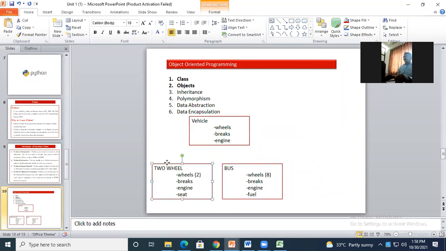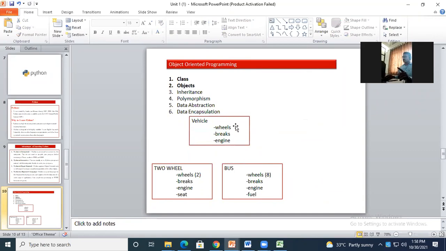Okay, if you take these two entities, the two entities differ because they have their own properties, but these properties are inherited from the basic class, vehicles. म्हणजे या केसला आपण काय म्हणणार, vehicle is a parent class and these are the child classes. It inherits the properties from the parent class.